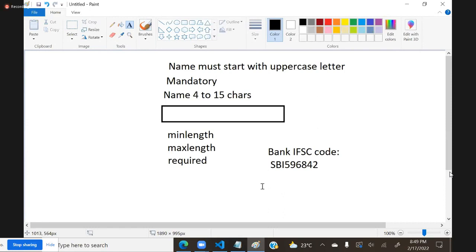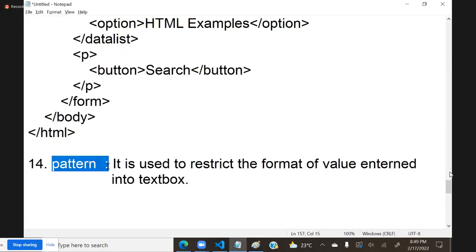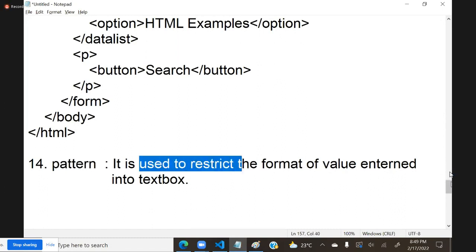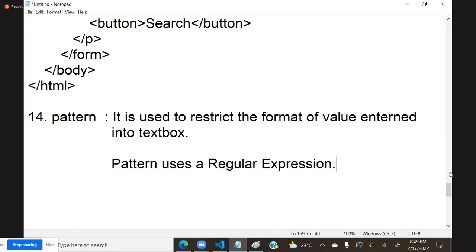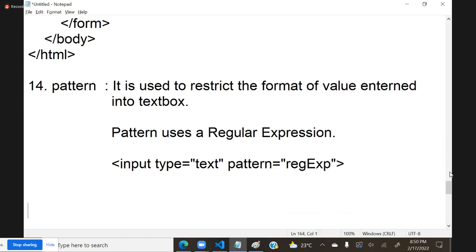That is done by using format, pattern. Pattern is used for restricting the format of value entered into text box. And very important is pattern uses a regular expression. That means here we have to write like this: input type is equal to text, and pattern is equal to, it uses a regular expression.